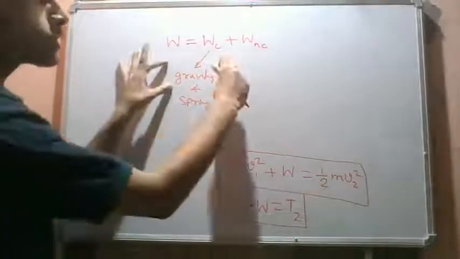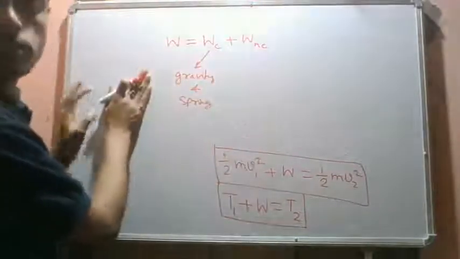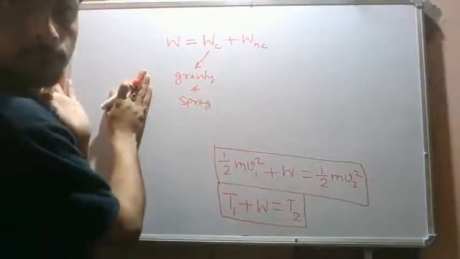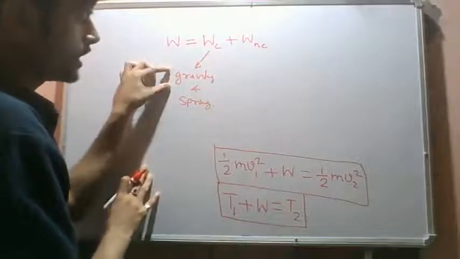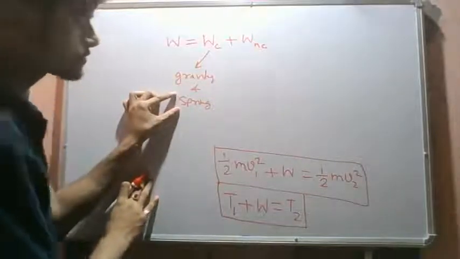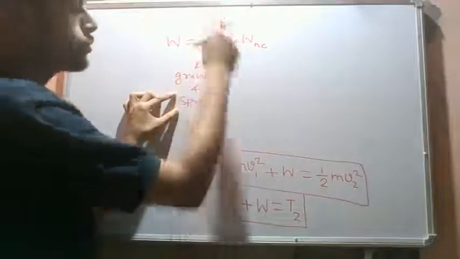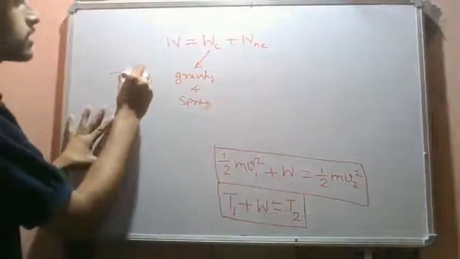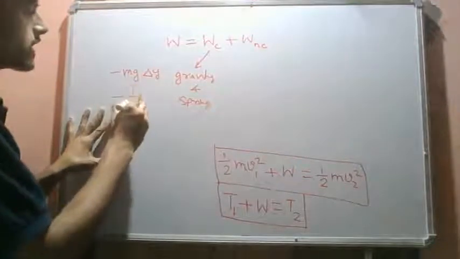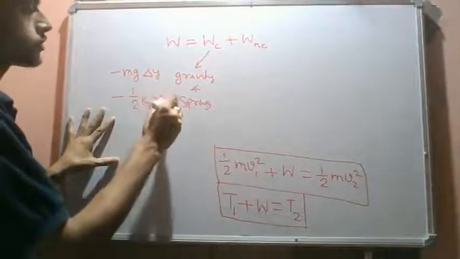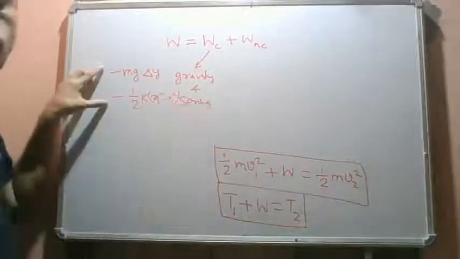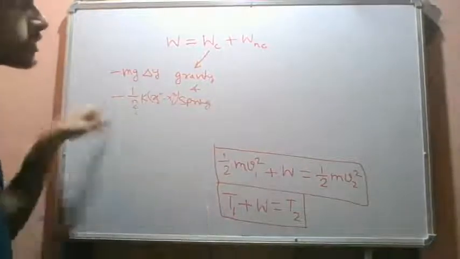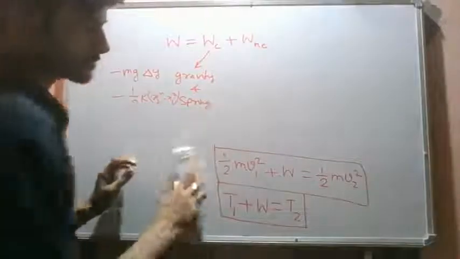The work done due to gravity we have already seen. This is equal to the difference in the vertical distances times the weight. We have also seen the work done due to spring. So we have minus mg delta y and minus half k (x2 square minus x1 square). We can substitute these over here, and this quantity we will keep as it is.